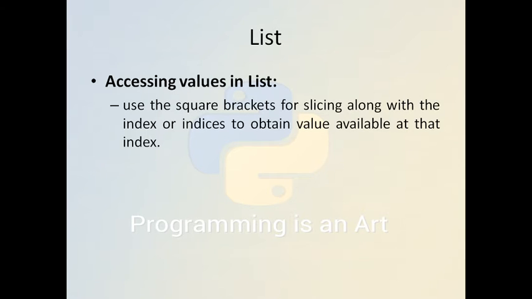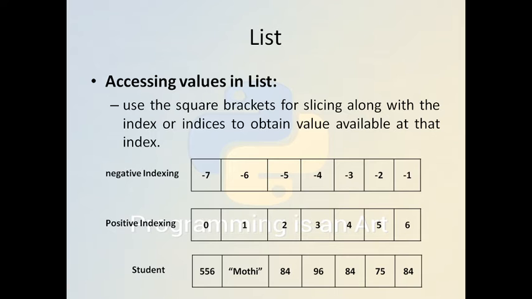How do we access the values of the list? We have to use the square brackets for slicing along with the index or indices to obtain the value at that index. There are two types of indexing we can use here. The negative indexing: these elements will be referred to by the index -1, this will be referred to by -2, -3, and so on.